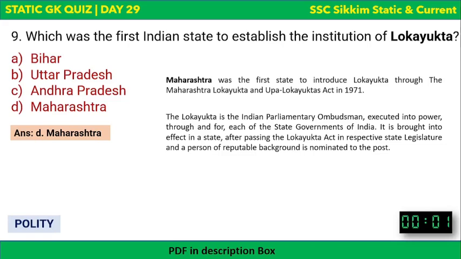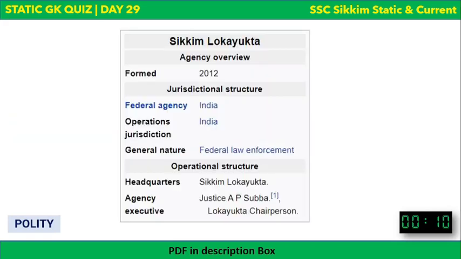Now it is interesting to know who is the present Lokayukta of Sikkim. We discussed that the first state to establish Lokayukta was Maharashtra. Now, as it is said that a person of reputable background is nominated as the Lokayukta, a question arises: who is the Lokayukta of Sikkim? Currently it is Justice AP Subba.